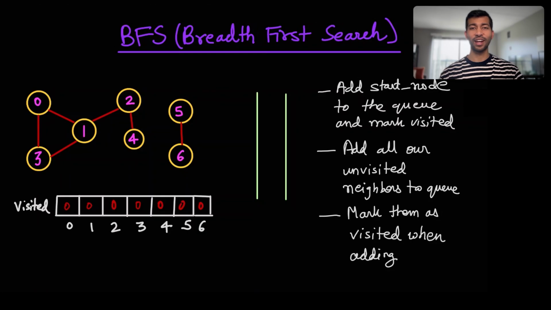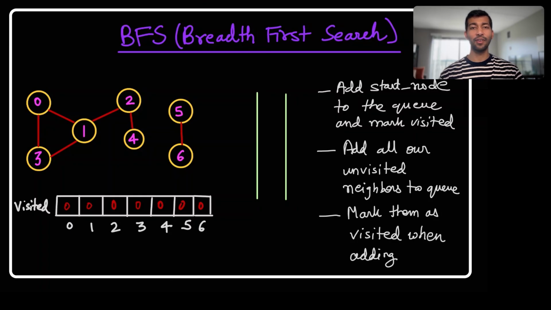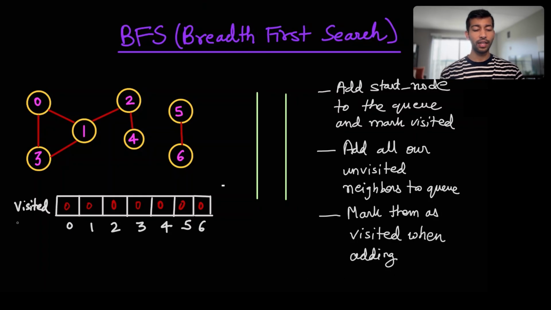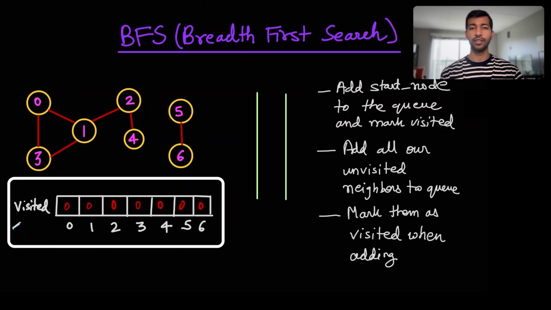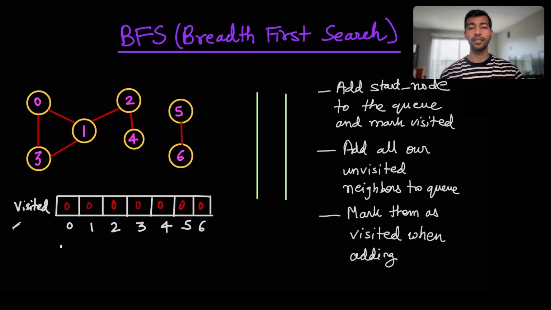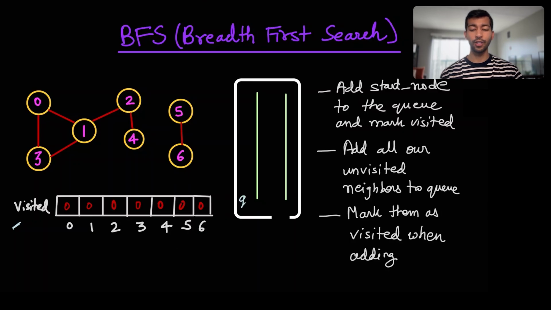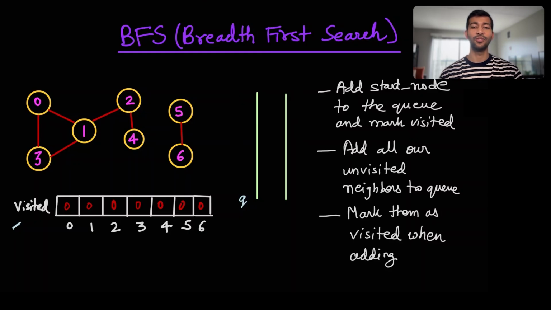Okay, now let's look at the implementation. We have added 2 bits here. One is an array here, as you can see. It's a visited array which keeps track of which of the nodes are visited or not. And the second thing that we'll use here is a queue here. This is a queue which will be useful in doing the implementation for BFS. Let's understand this using an example.